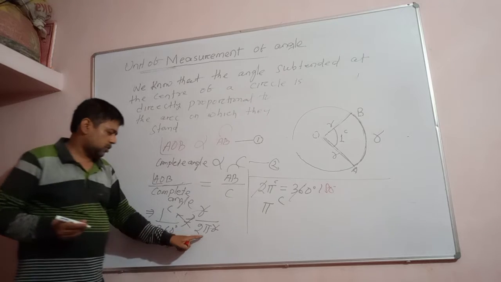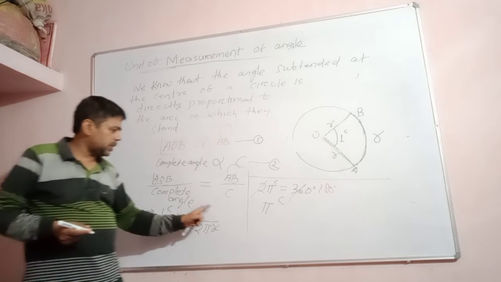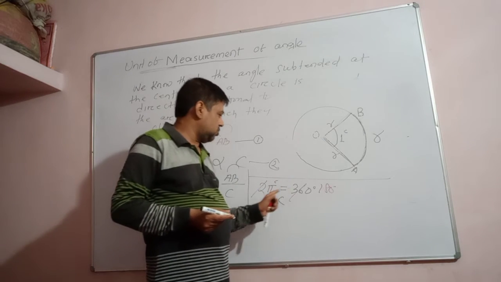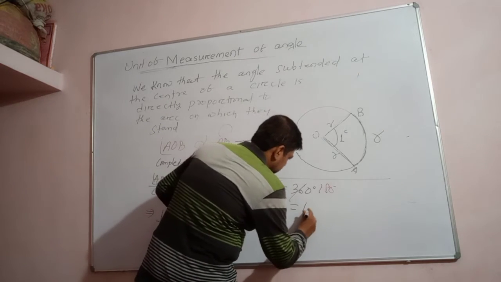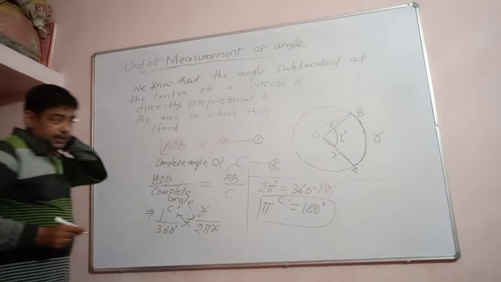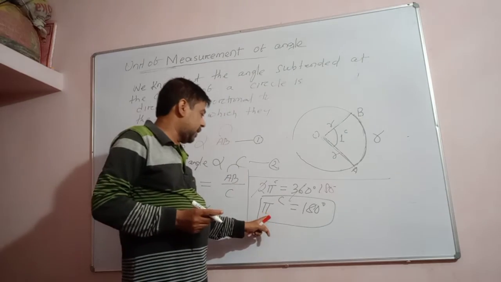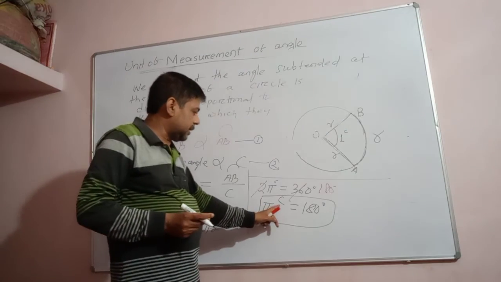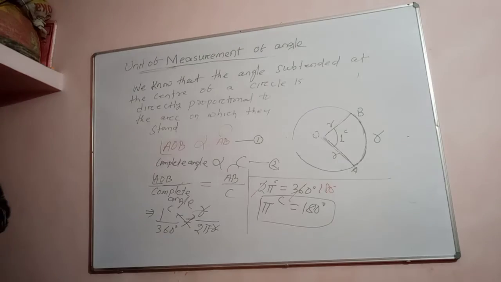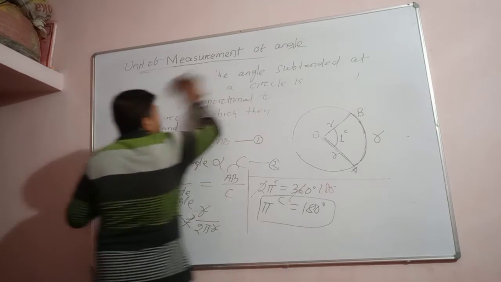Simple. Because transposing 2 pi, it will be 2 pi into 1 radian. 2 pi radian is equal to 360 degree, on the right side. After cancellation, pi radian is equal to 180 degree. So this is the relation between the radian and the degree of the angle. The relation is pi radian is equal to 180 degree. So note this point. Okay, noted.